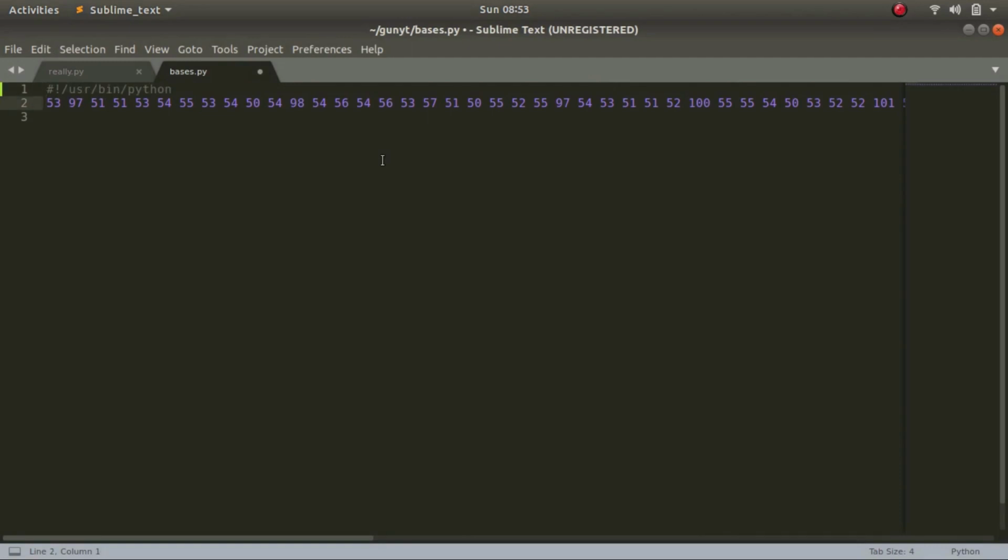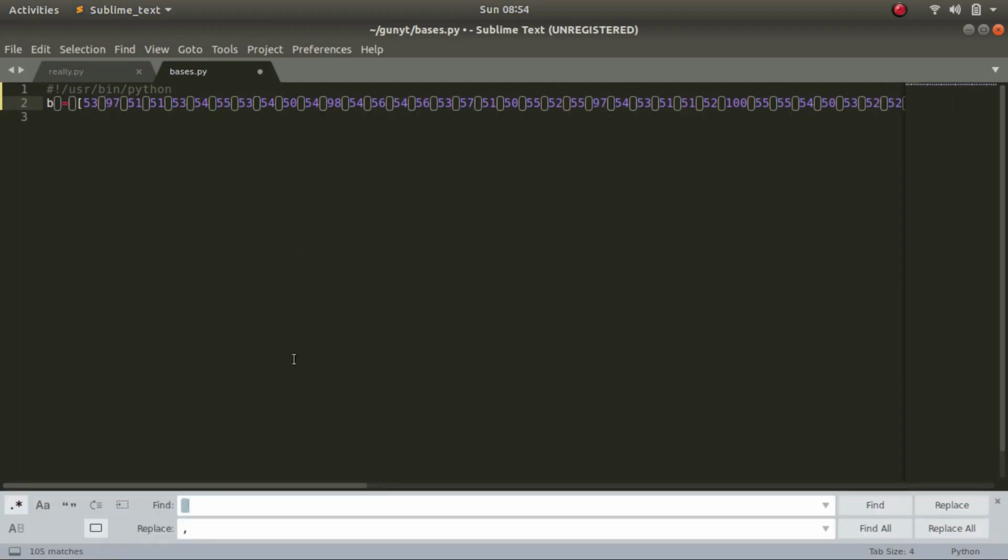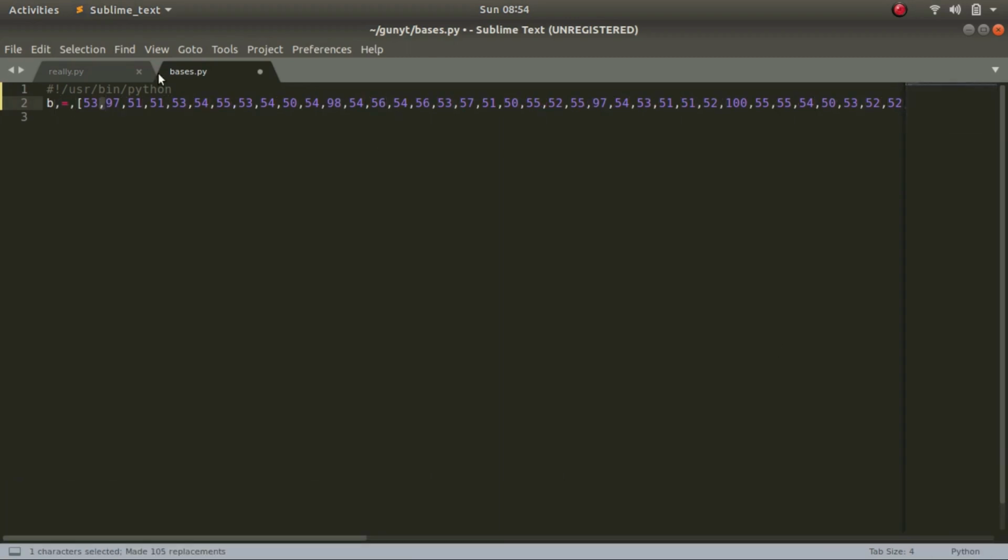Now let's make a list out of it. So assign it to b is equal to this list. So now we'll be putting commas in place of every space. What we can do is, in Sublime Text, press Ctrl H, and instead of every space we can replace it by commas. So let's click replace all. Now you can see every space has been replaced with a comma.